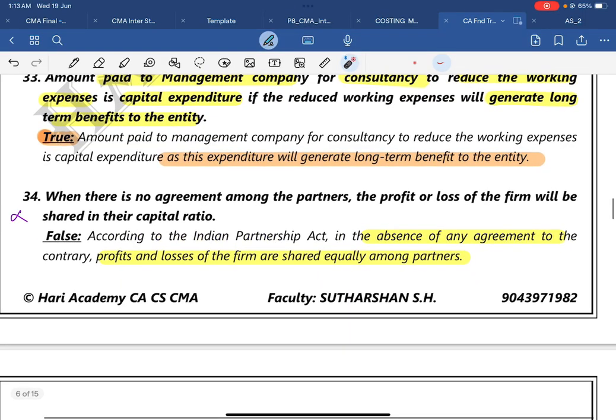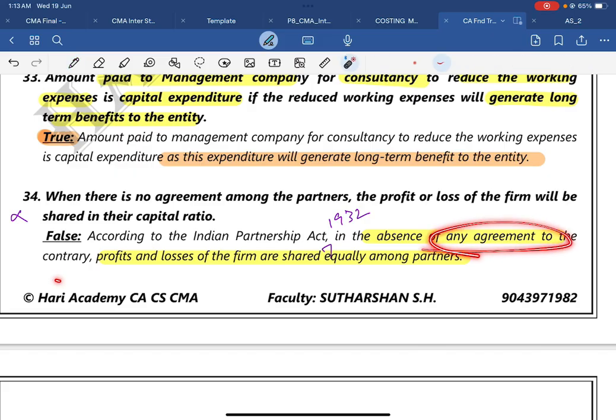Question number 34. Where there is no agreement among the partners, the profit and losses of the firm will be shared in the capital ratio. I think we have already covered this. I will just mark it false, according to the Indian Partnership Act, 1932. Don't omit this; write down 1932. In the absence of any agreement to the contrary, the profit and losses of the firm are shared equally among the partners. That's what we have already covered.